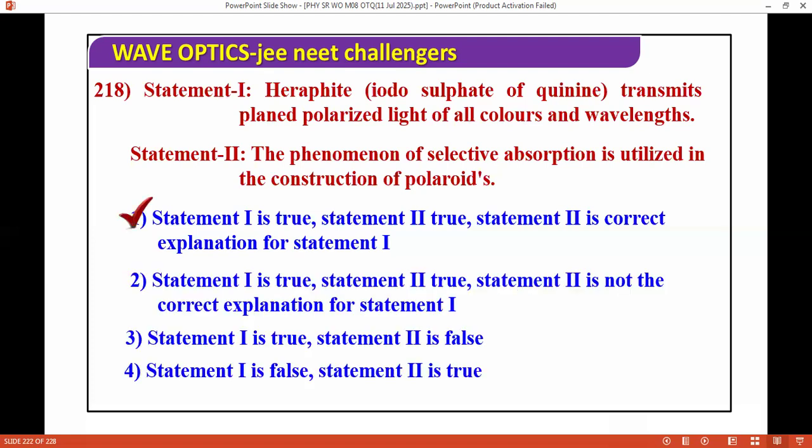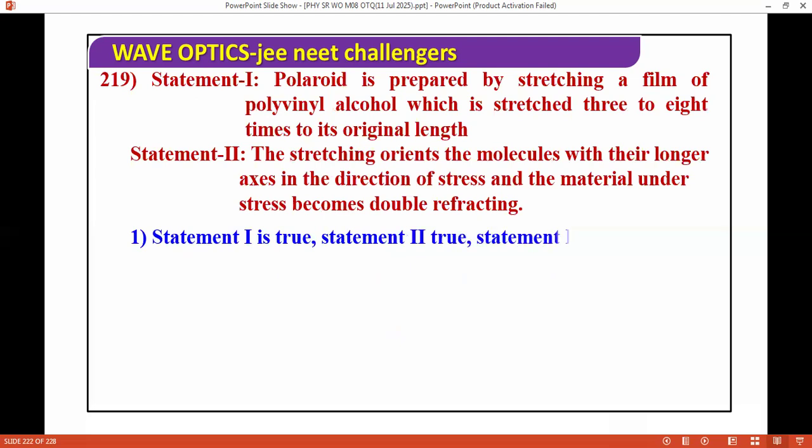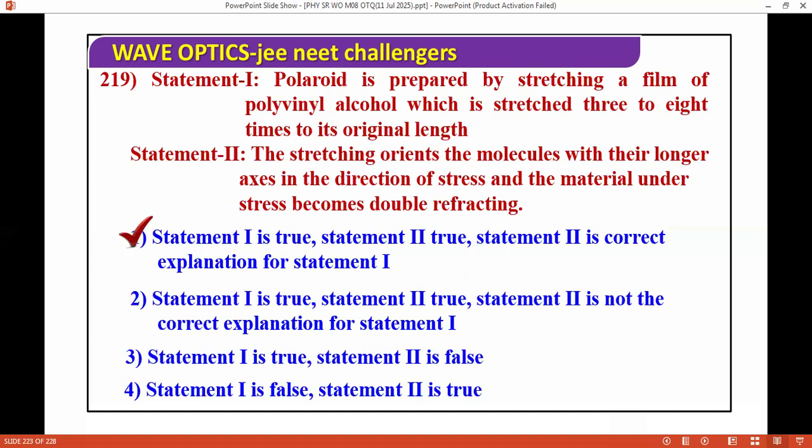Next question. A polarizer is prepared by stretching a film of polyvinyl alcohol to 3 or 8 times its original length, and the stretching orients the molecules with their longer axes in the direction of stress, and the material under the stress becomes doubly refracting. For this question, we have these options. Both are true here.